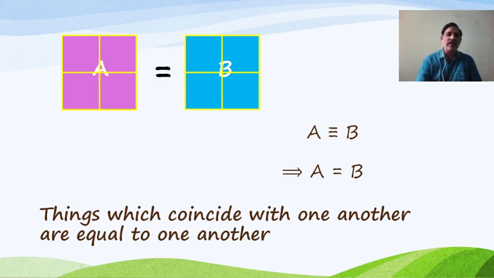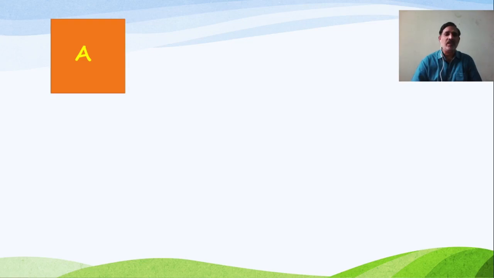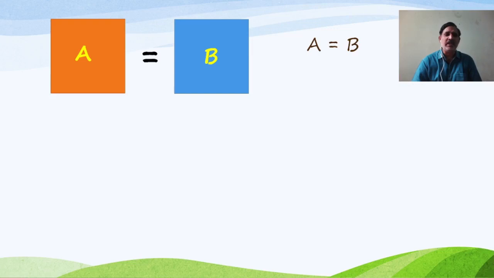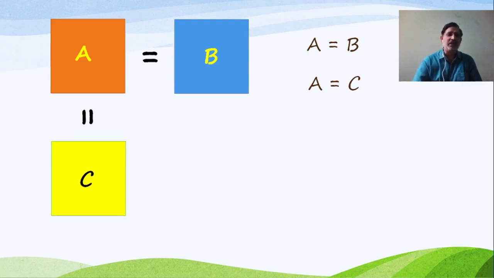Now let us see one more. Here we are considering two things A and B. We can observe that they coincide with each other, so they are equal. And also one more thing we are considering, they also coincide with one another, so they are also equal. Now what about B and C? Observe.